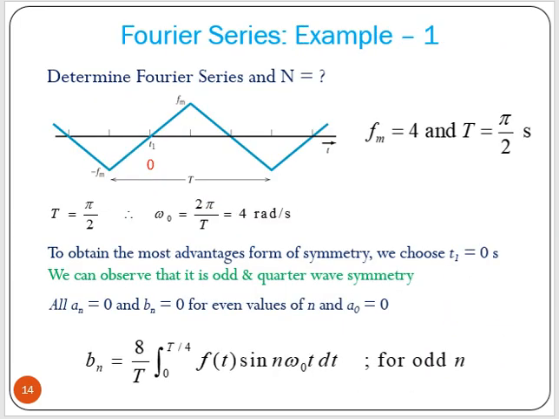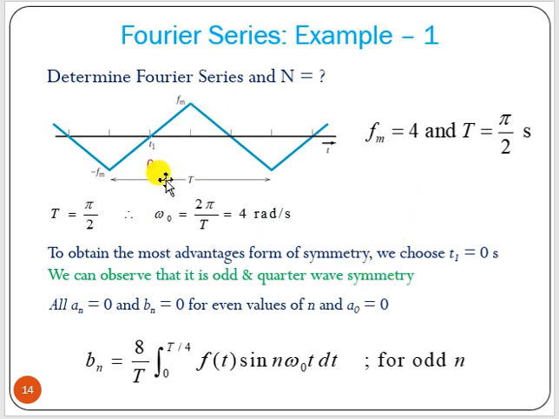Now let us take one example problem. Say this is the waveform. Fm is given as 4, and T is pi by 2. So if T is pi by 2, omega 0 equals 2 pi by T. We know 1 by T equals f, and omega 0 equals 2 pi f, so instead of f you can write 1 by T. T is given as pi by 2, so omega 0 will be 4 radian per second, and Fm equals 4.